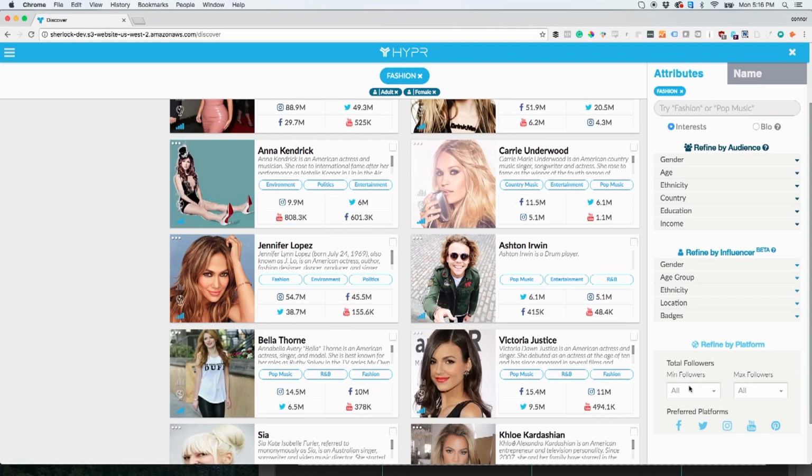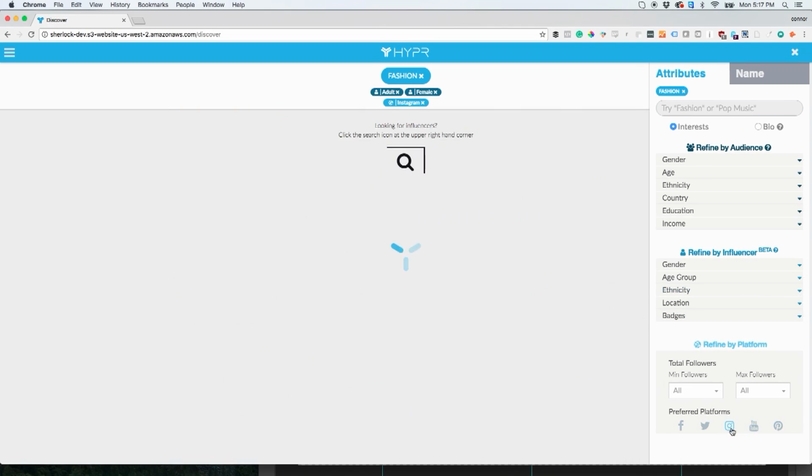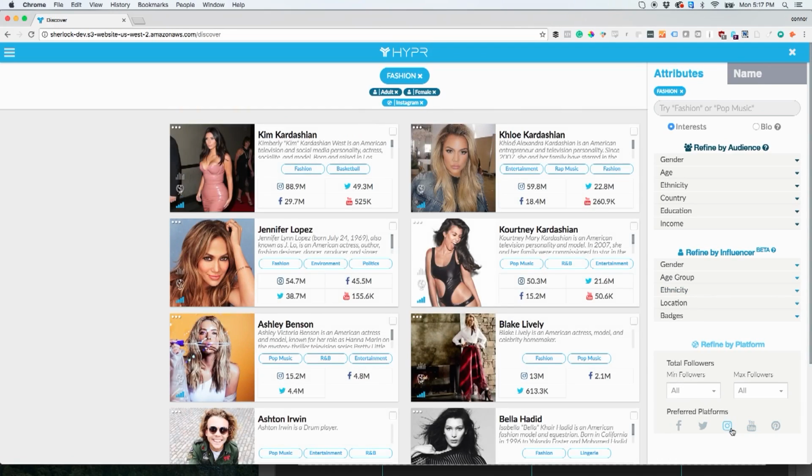Now that we've built a profile for the influencers we like, we can focus on specific platforms. For example, let's see what happens if we only want to see influencers that have Instagram accounts. As you can see, the filter now shows us only Instagram influencers.